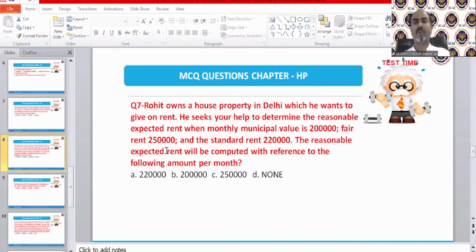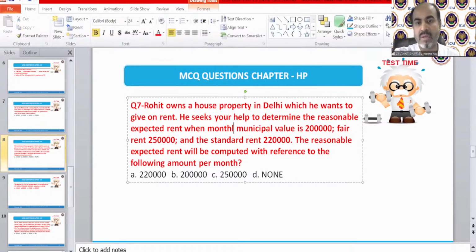Rohit owns a house property in Delhi which he wants to give on rent. He seeks your help to determine the reasonable expected rent when monthly municipal valuation is 2 lakh rupees, fair rental value is 250, and the standard rent is 2,20,000. The reasonable expected rent will be computed with reference to which amount per month?